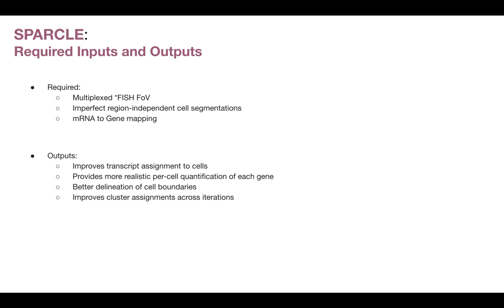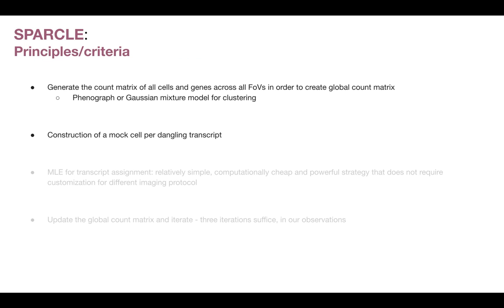Required inputs are multiplexed FISH images, imperfect region-independent cell segmentation, and the mRNA to gene mapping. Outputs from Sparkle would be improved transcript assignments to cells. It provides a more realistic per-cell quantification of each gene, a better delineation of cell boundaries, and improved cluster assignments across iterations.